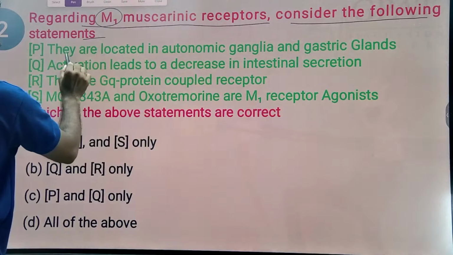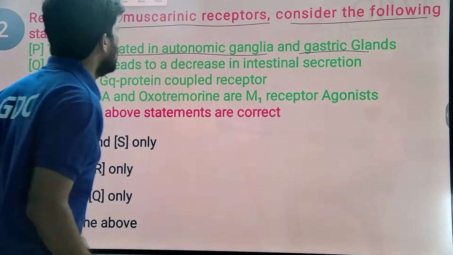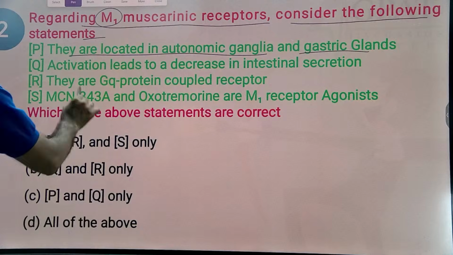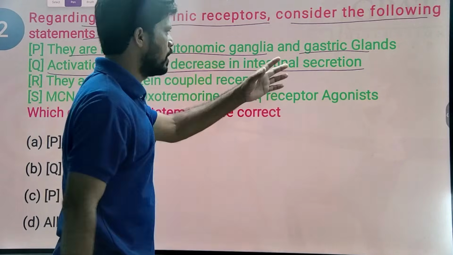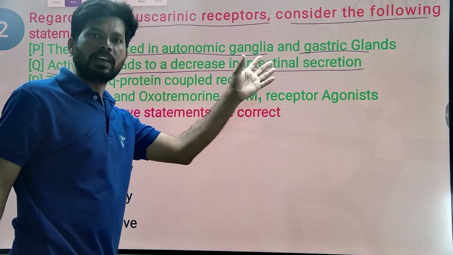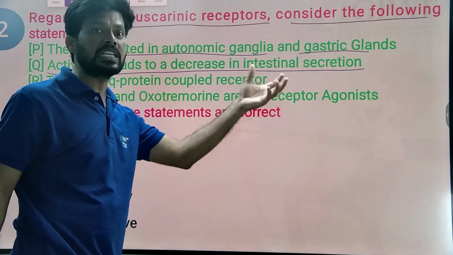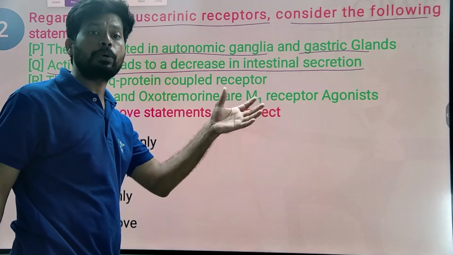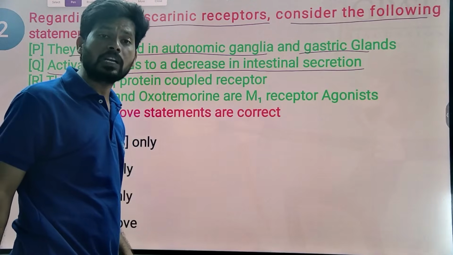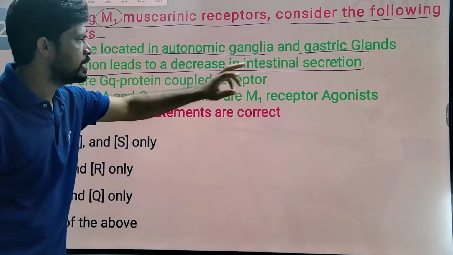M1 receptors are located in autonomic ganglia as well as gastric glands. As they are located in the gastric glands, type 1 muscarinic receptor activation leads to decrease in intestinal secretion. Especially for this M1 receptor present in the glands, stimulation of intestinal glands leads to increased secretion. When acetylcholine binds to the type 1 muscarinic receptor, that leads to increased secretion. But here, activation leading to decreased secretion is wrong.